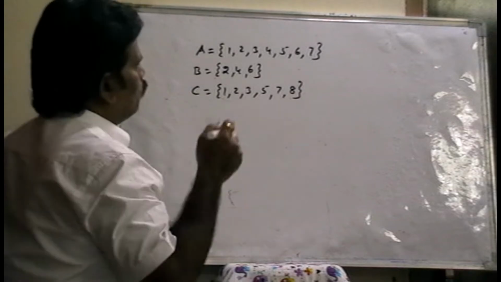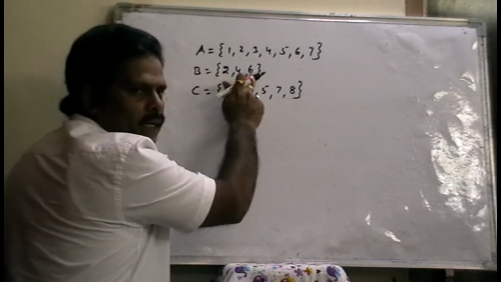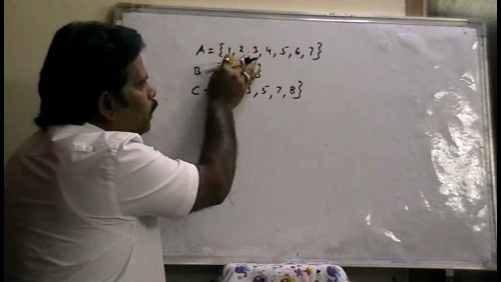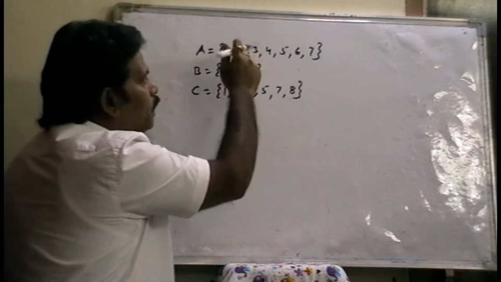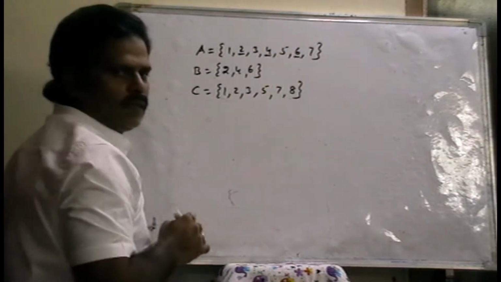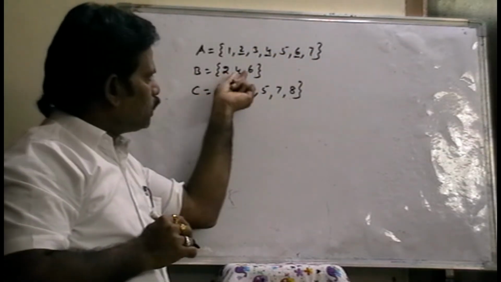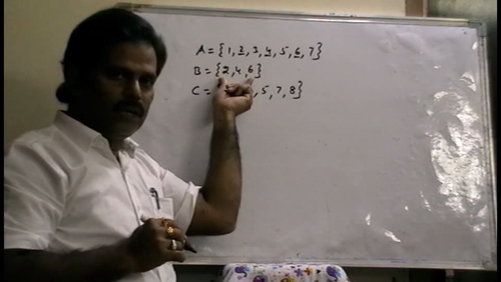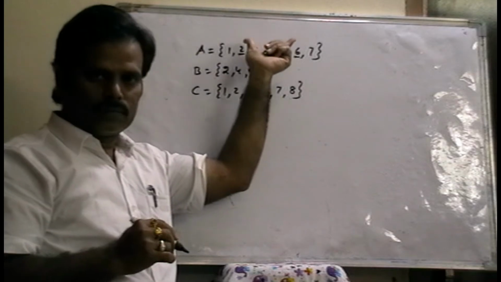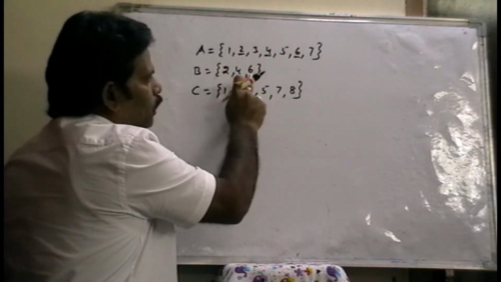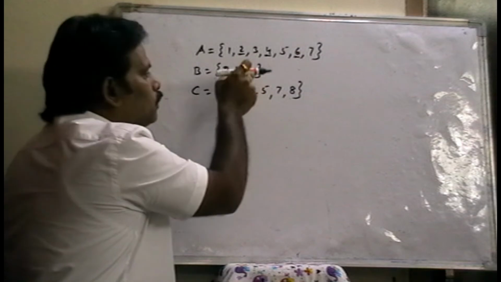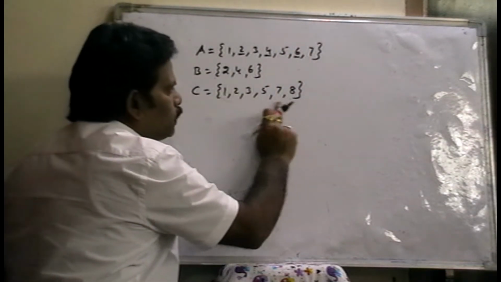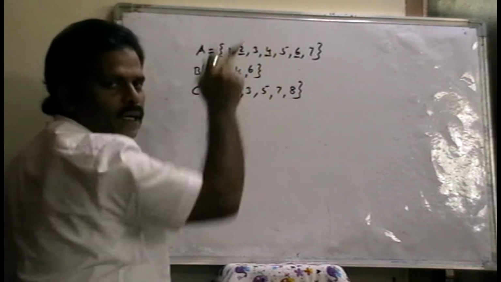Now observe that every element in B, that means all the elements in B, are also present in A. Every element in B also belongs to set A. But not all the elements in C belong to A. Why?